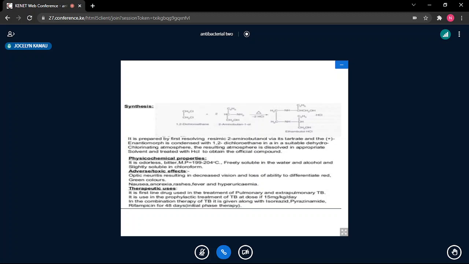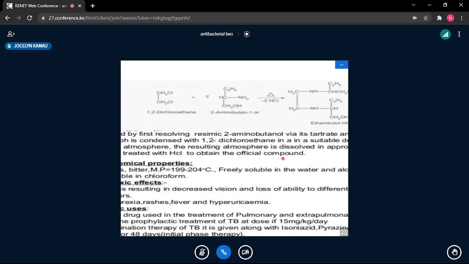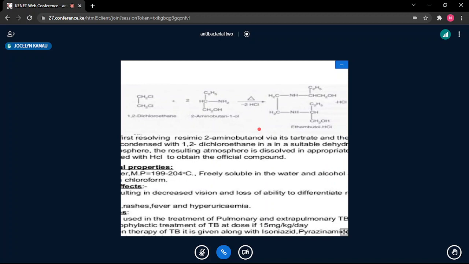The synthesis, again, I'm looking at the synthesis of this drug because it is easy. We are starting with 1,2-dichloroethane, CH2CH2 dichloroethane, and we are condensing it with 2 molecules of 2-amino-butanol. You can say position 1, position 2, position 3. So you can see it's this position 2 which has the amino. That's why we are calling it 2-amino-butanol.